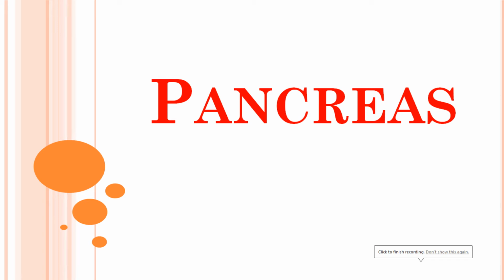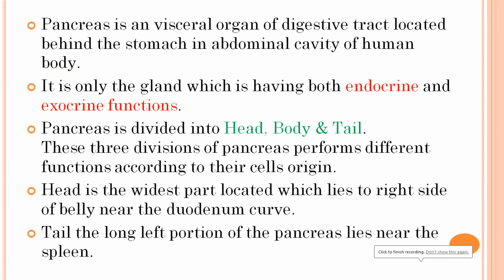Today we are going to discuss the pancreas. The pancreas is a very soft and spongy tissue that is located behind the stomach in the abdominal cavity of the human body. It is about 6 to 10 inches long, very soft in nature, and it is the only organ in our body which performs both functions, that is, endocrine and exocrine functions.